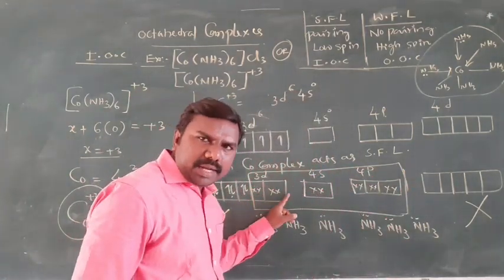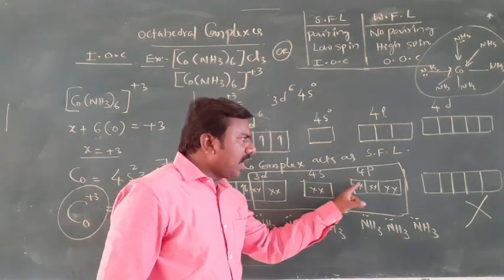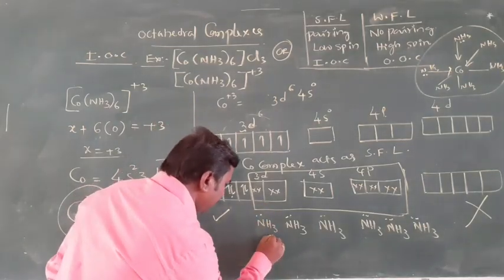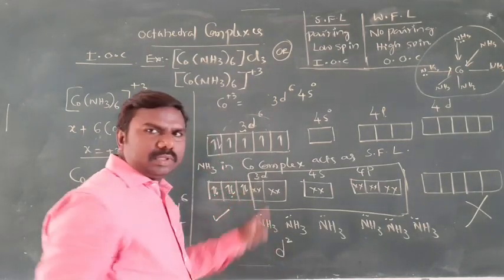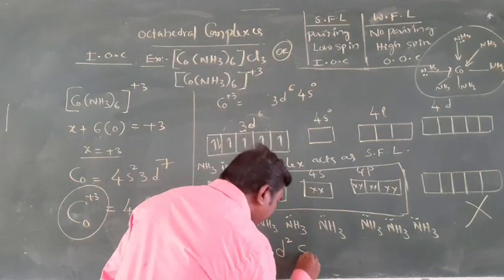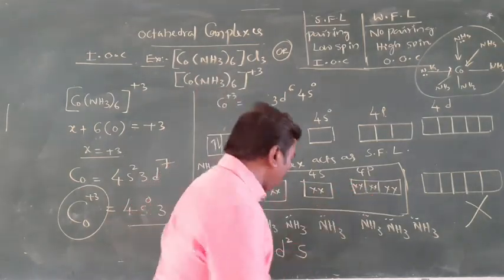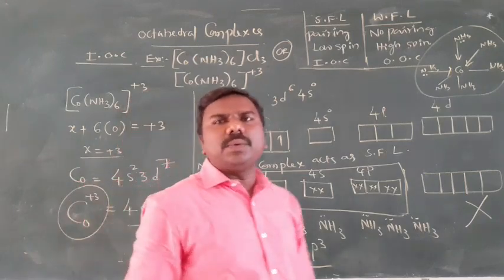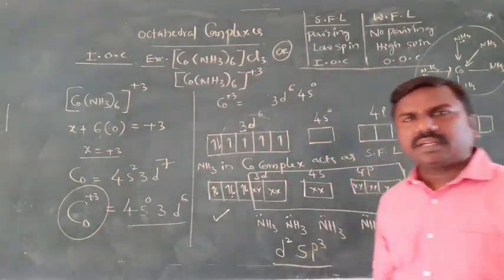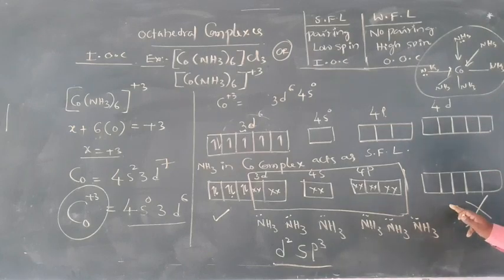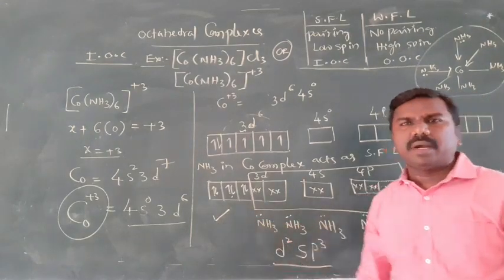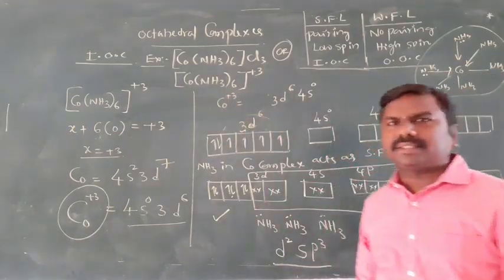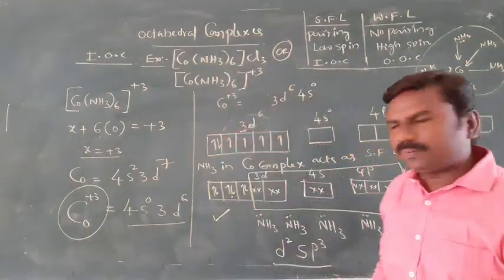So here, this is the hybridization: 2 inner d orbitals, 1 s and 3 p orbitals. You can write it as d2, with 1 s and 3p outside. Hybridization is d2sp3. Clear? Outer orbitals are not involved, only inner orbitals are involved in hybridization. d2sp3 means coordination number 6 and octahedral shape.